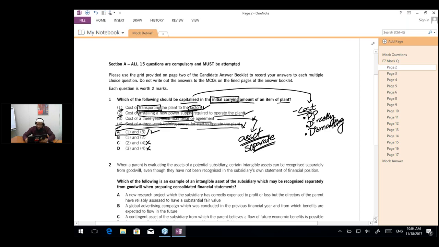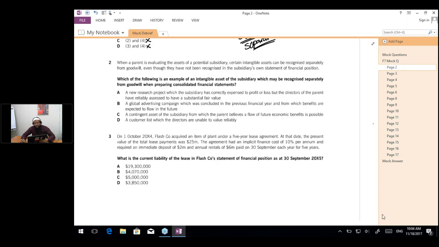Now let's move on to question number 2, as we have a 2-hour session. Obviously we will try not to go into too much detail of the topic and to focus more on the mock exam that you were to attempt. In question 2, the question says that when a parent is evaluating the assets of a potential subsidiary, certain intangible assets can be recognized separately from goodwill, even though they have not been recognized in the subsidiary's own statement of financial position. So when we are performing the consolidation, we capitalize some of the intangible assets of the subsidiary which are not capitalized by the subsidiary. Why is that so?